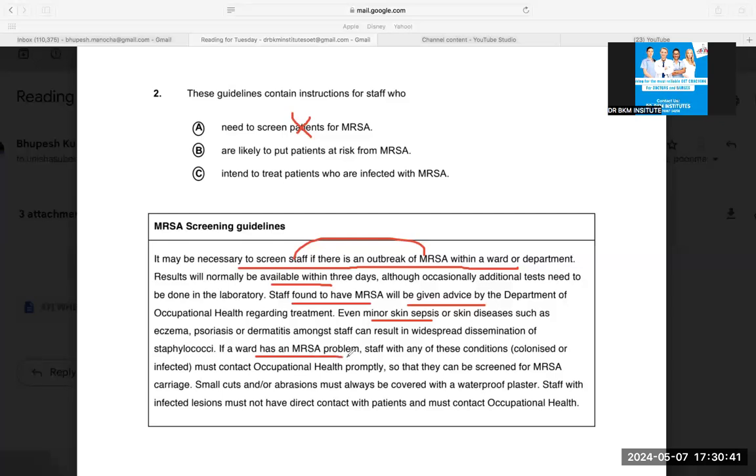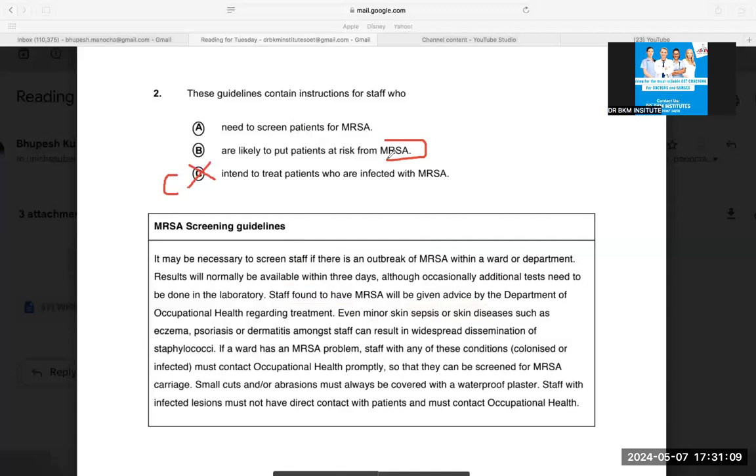If a ward has an MRSA problem, staff with any of these conditions, again, they were not talking about treating MRSA patients. So there is no line that there's staff who intend to treat patients who are infected with MRSA. Nothing like this has been given. So it was a very easy question, but yeah, C option can confuse you a little. But again, nothing like this has been given that patients having MRSA. So you can eliminate it. This is a little hard to find otherwise if you do it straight. That is why for the difficult question, I say use this method of elimination.